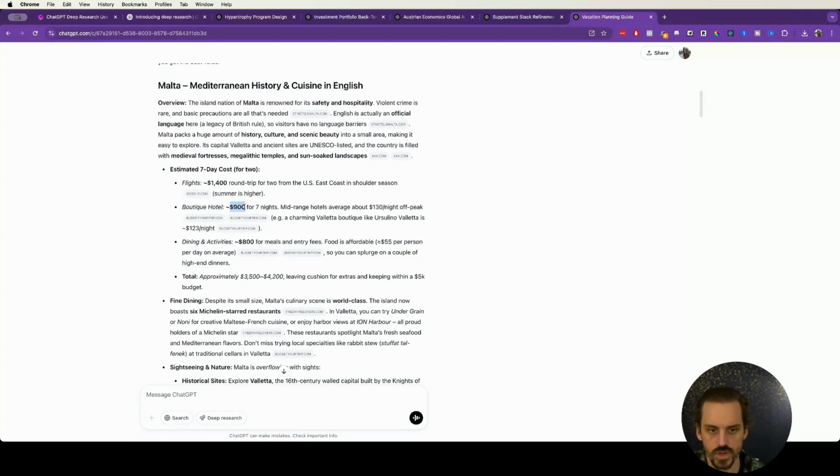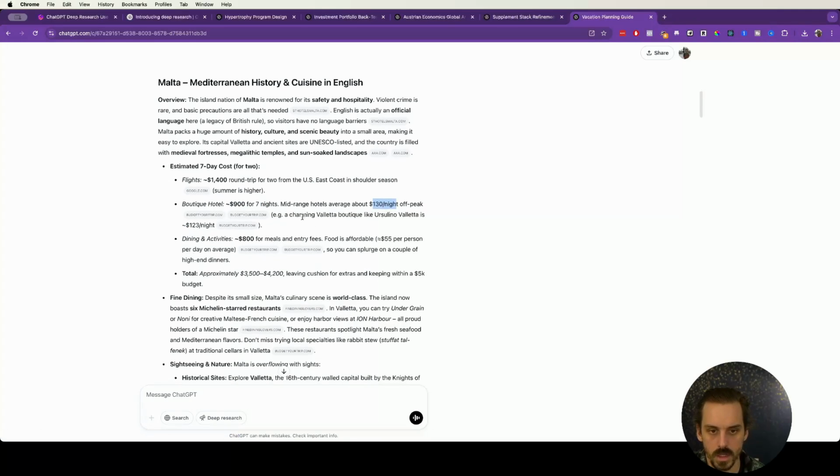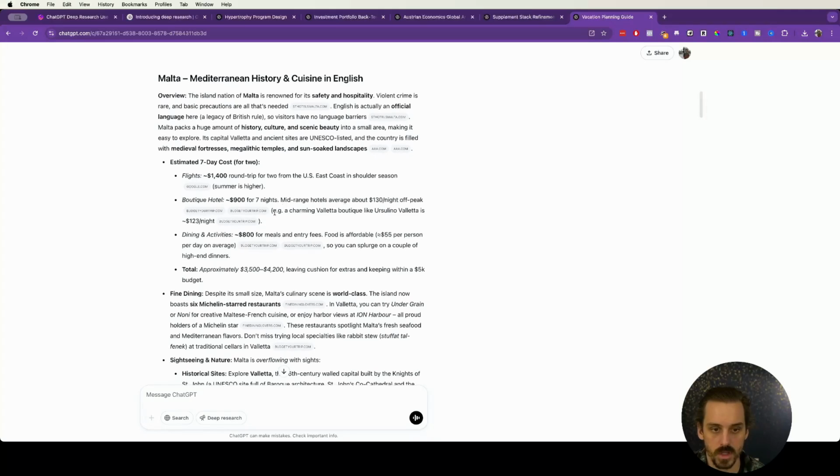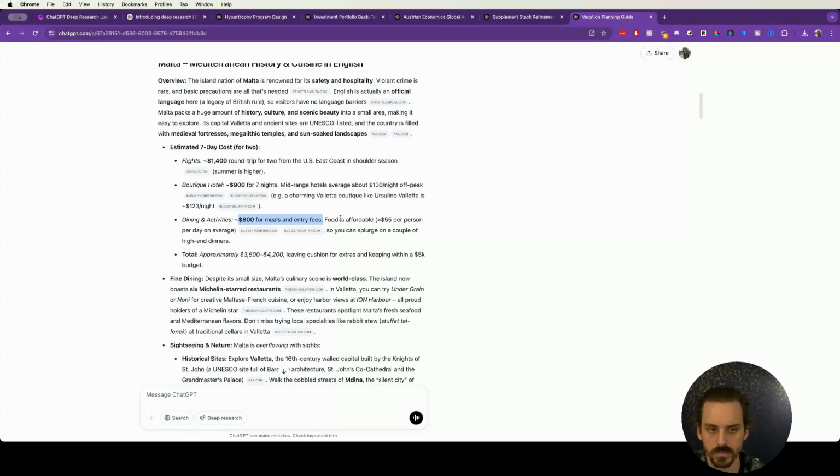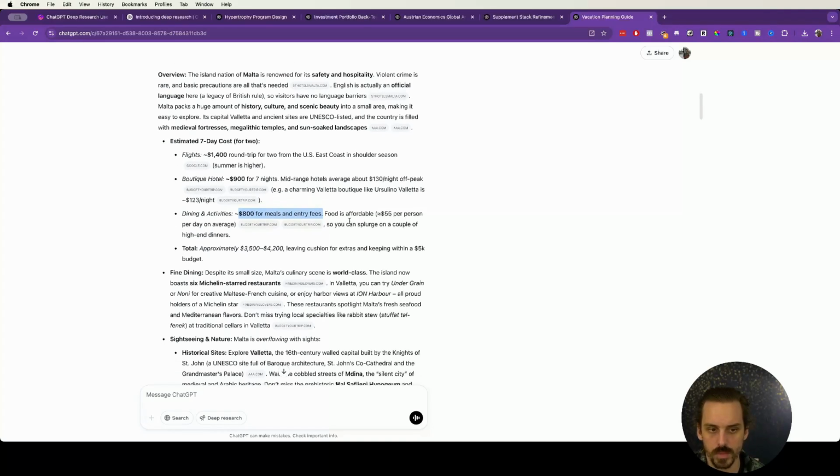Boutique hotel, $900 for 7 nights. Mid-range hotels in the region, about $130 per night, pulling from these different blogs. Example, a charming Valletta boutique like this one is $123 a night. It's pretty awesome, actually. $800 for meals and entry fees at different parks and things like that. Food is pretty affordable. You splurge on a couple of high-end dinners, and then boom.